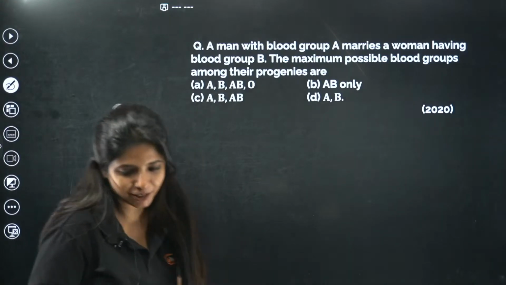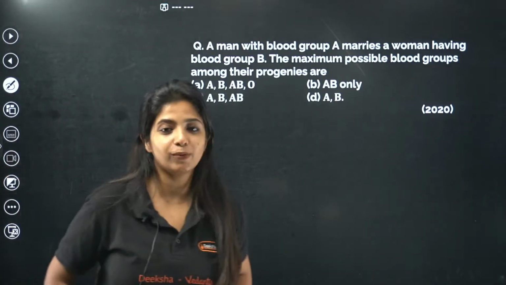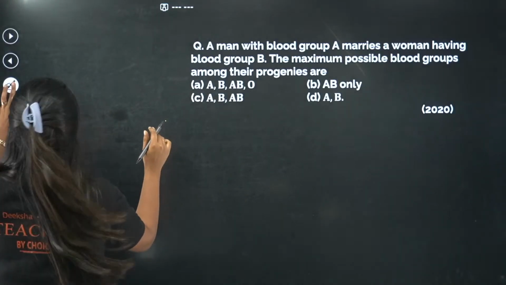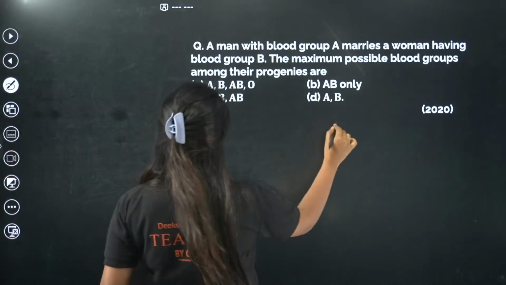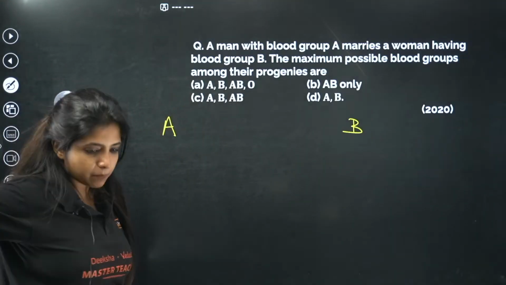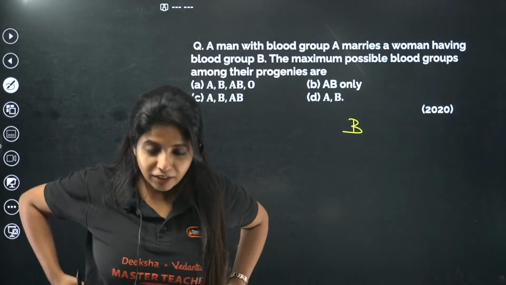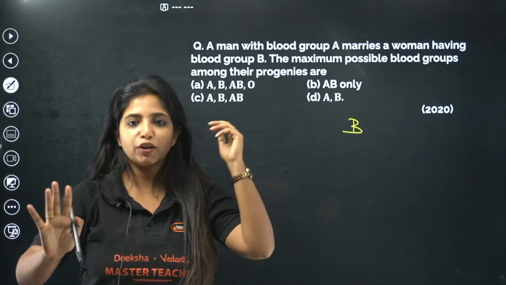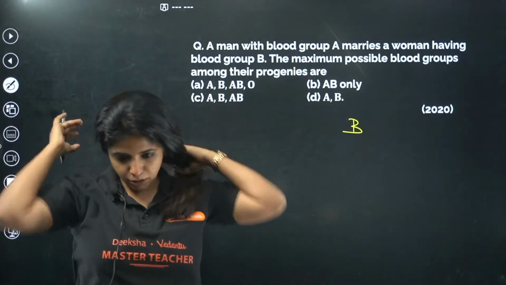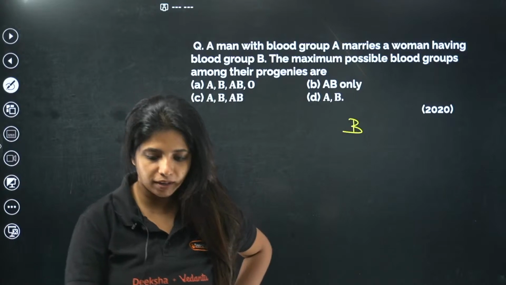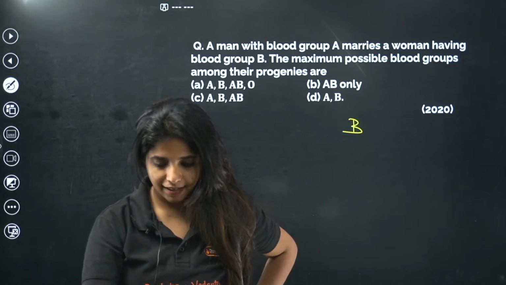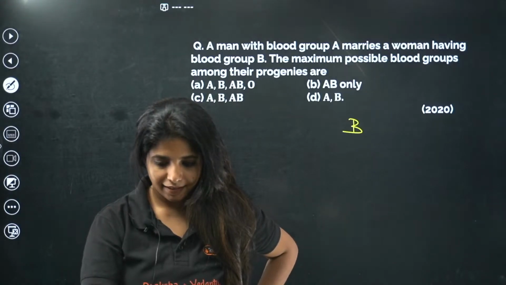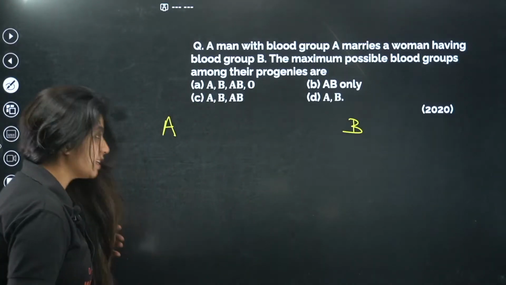A, ma'am. A is the answer. Are you sure? Guys, everyone has to answer. Pavan only answered this question. Chalo. Everyone, try. A man having A blood group marries a woman having B blood group. Now, the maximum possible genotypes you have to find out. Only one answer I've got, and that is A, which is why probably I have to go ahead and try to find the answer if you are not trying from your end. Only one person said the answer. That is why I'm waiting. Motivational, come on. Chalo. Okay, motivational says D is the answer.